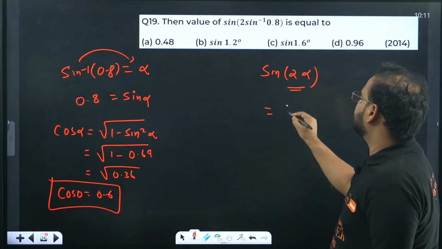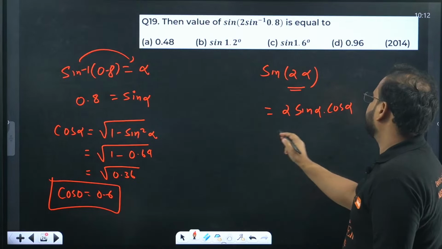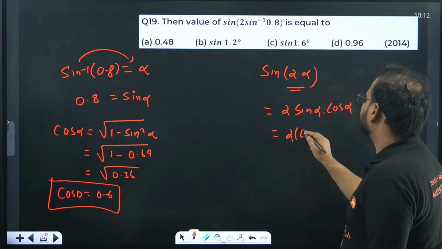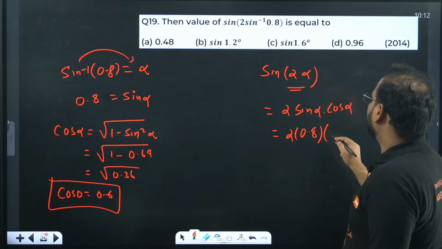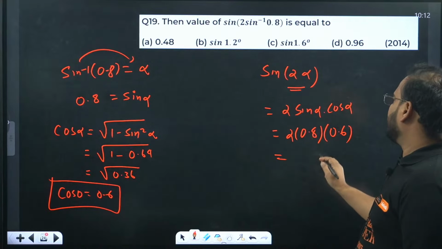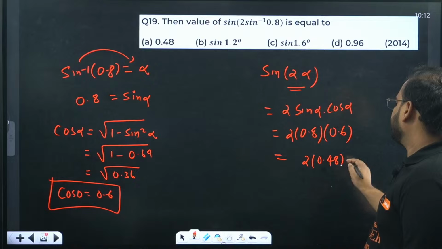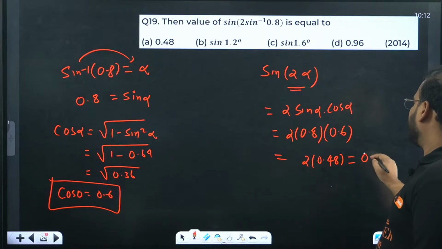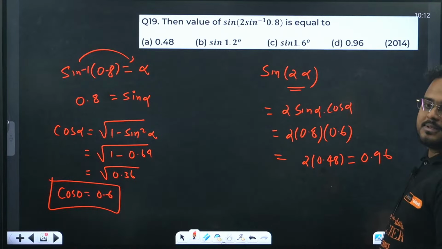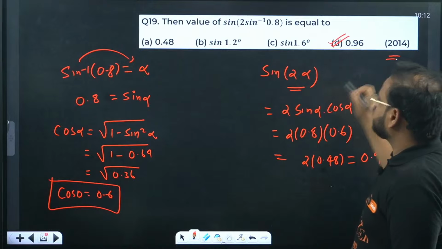Sine 2 alpha formula is there, sir. 2 sine alpha cos alpha. 2 into sine alpha I have taken as 0.8. Cos alpha is, sir, 0.6. Check here. 0.8 into 0.6, that's 0.48. Twice that is 0.96. That's 0.96. Option D, PYQ.